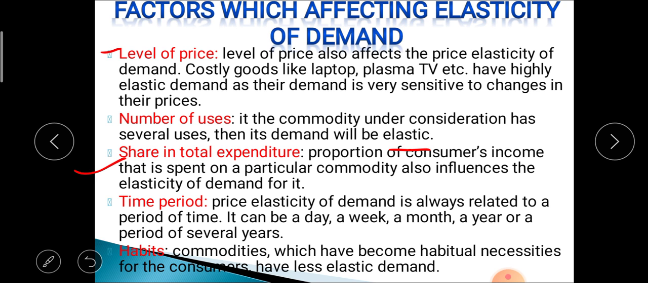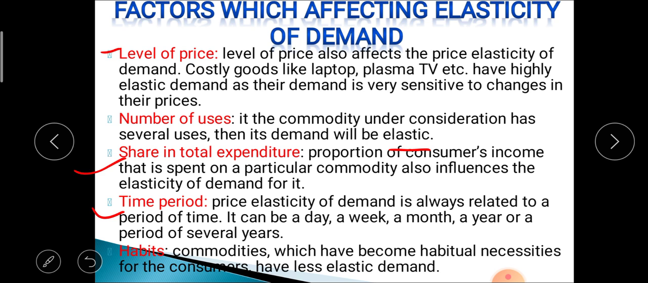The next factor is share in total expenditure. The proportion of consumers' income that is spent on a particular commodity also influences the elasticity of demand for it. Then the next one is time period. Price elasticity of demand is always related with time period. It can be a day, a week, a month, a year, or a period of several years.